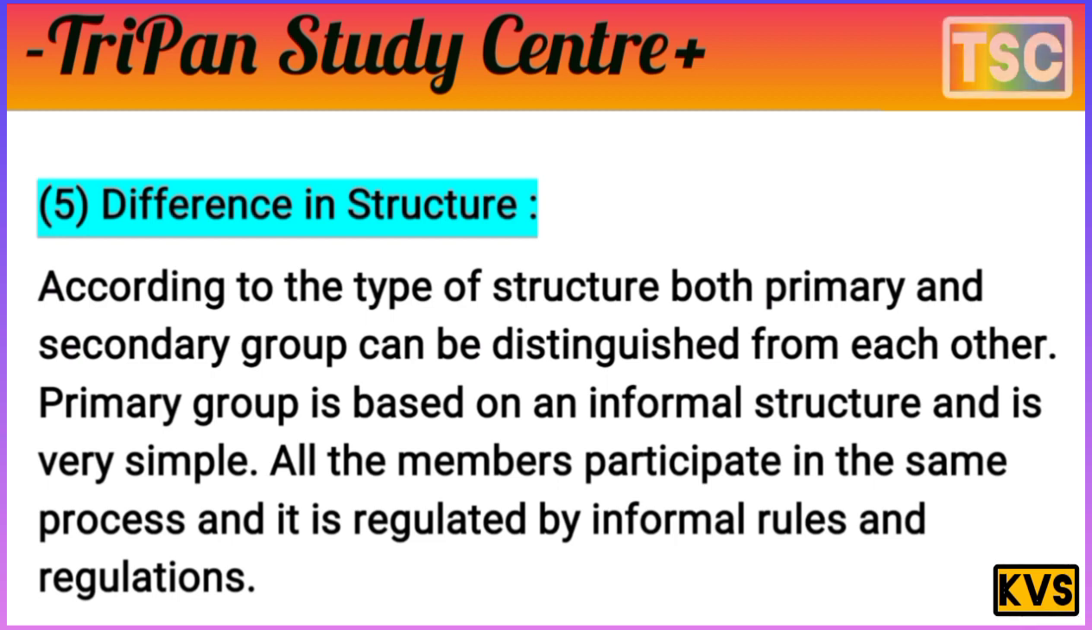According to the types of structure, primary and secondary groups can be distinguished from each other. A primary group is based on an informal structure and is very simple. All the members participate in the same process, and it is regulated by informal rules and regulations.